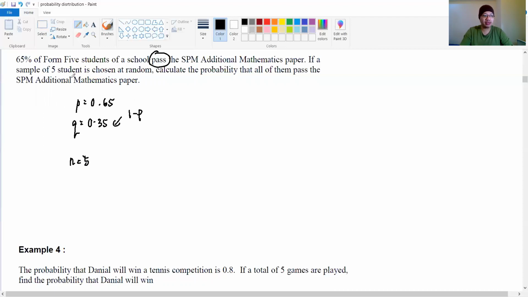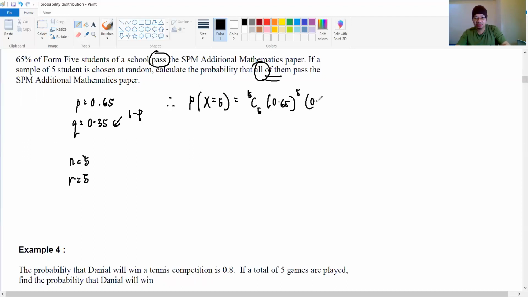If a sample of 5 students are chosen at random, find the probability that all of them pass the paper. All of them, that is your R, right? When we talk about all of them, that means all the students we chose are passing the paper. So R equals 5 also. Therefore, the probability when all the students pass the paper, X equals 5, equals 5C5, 0.65 to the power 5, 0.35 to the power of 5 minus 5, 0.